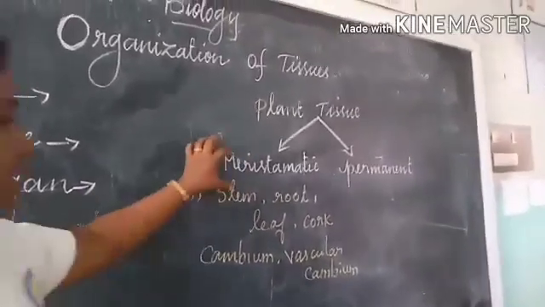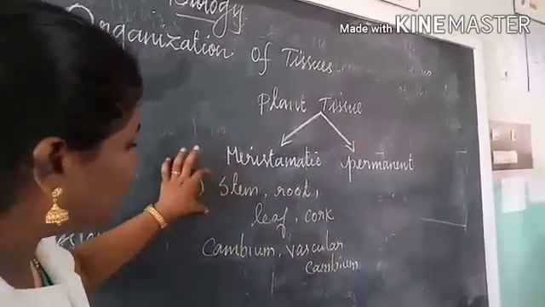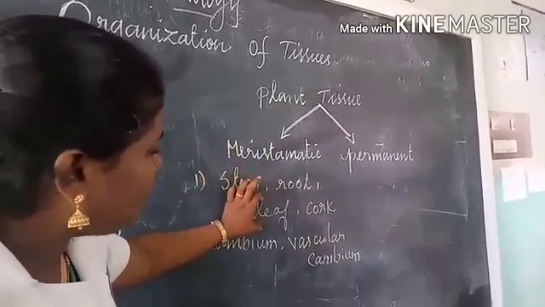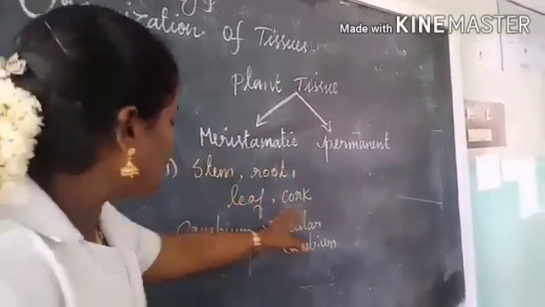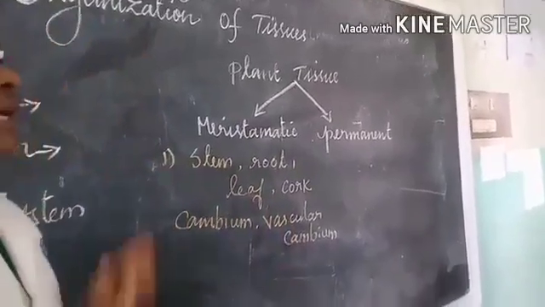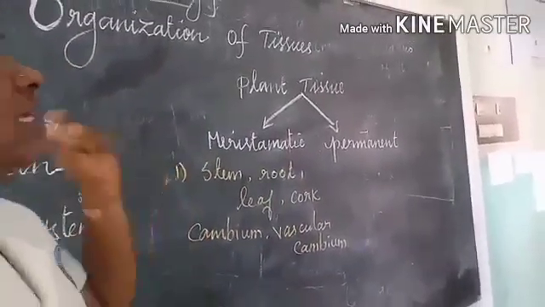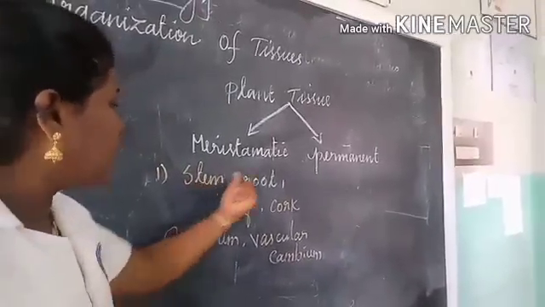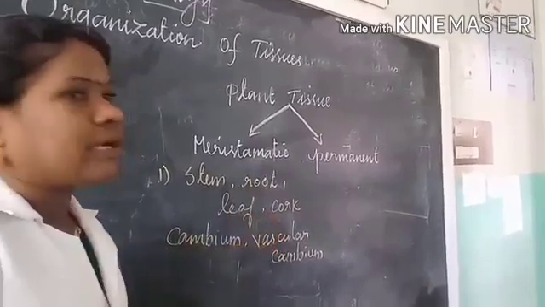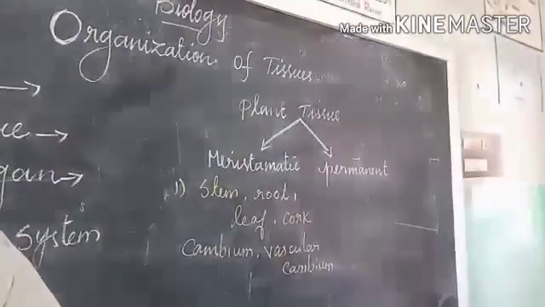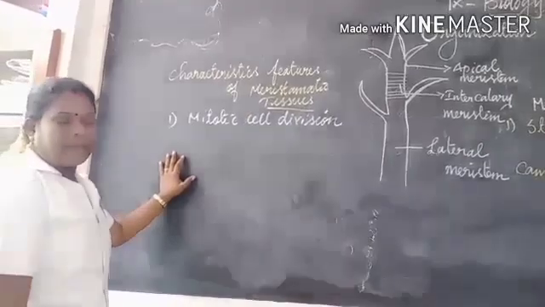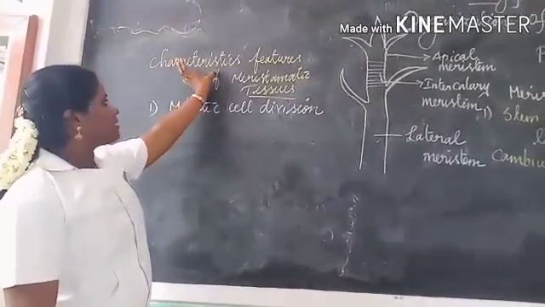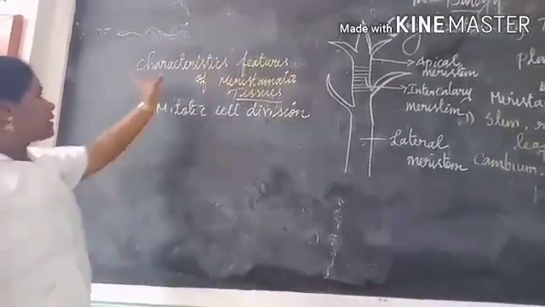Now, the meristematic tissue is present in the tip of root and stem, the tip of leaf primordia, cork cambium and vascular cambium. Especially, it is a growing point present in the tip region of stem, root, leaf, cork cambium and vascular cambium. Let us see the next topic, the characteristic features of meristematic tissue.